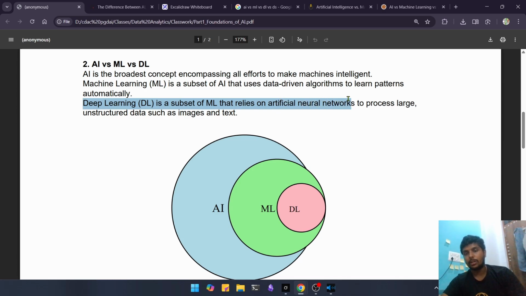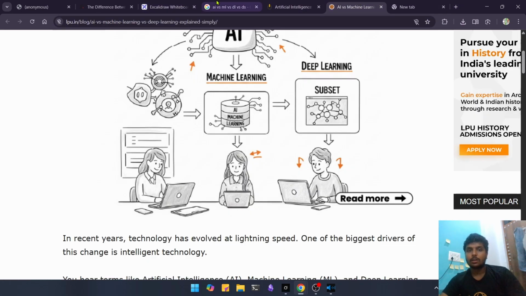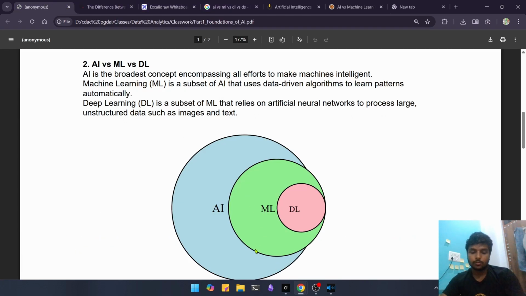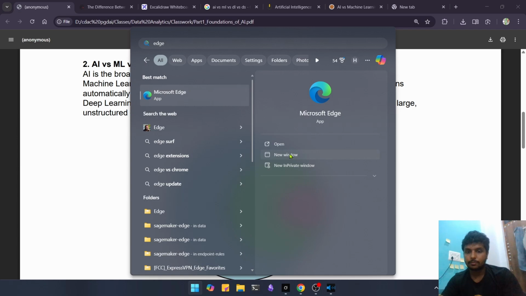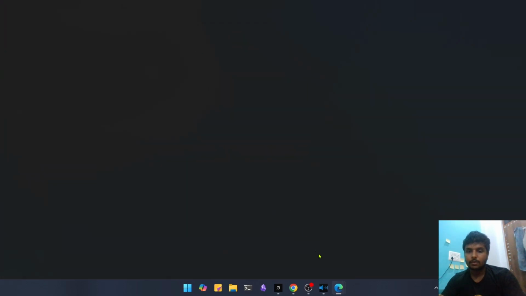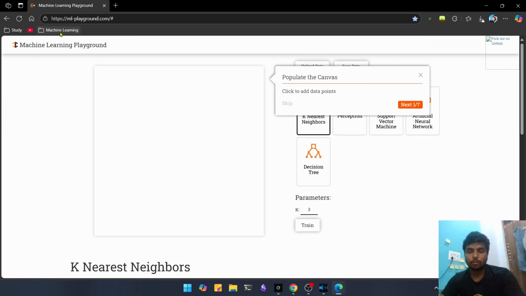on artificial neural networks to process large unstructured data such as images or text. If we go to this link, let me show you. I have this link here. Yes, this is the learning playground of machine learning.